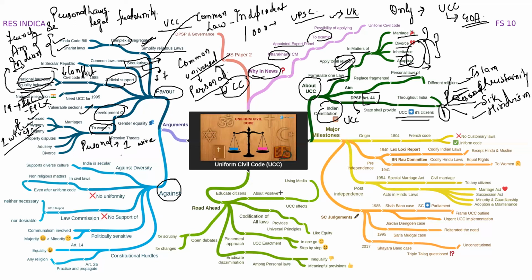When a person has multiple wives, this is oppressive to women. But when we make a common law, which will say that you can't marry until and unless you have a living spouse as such.